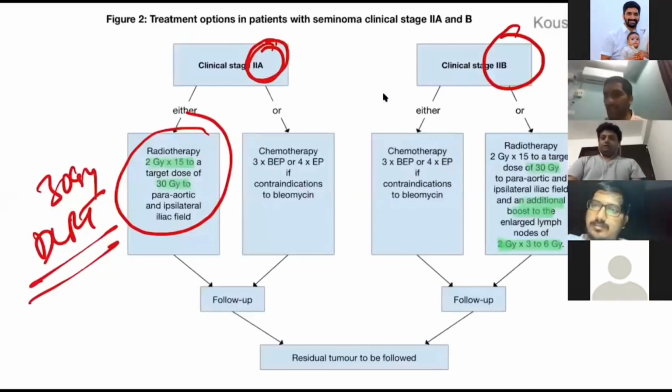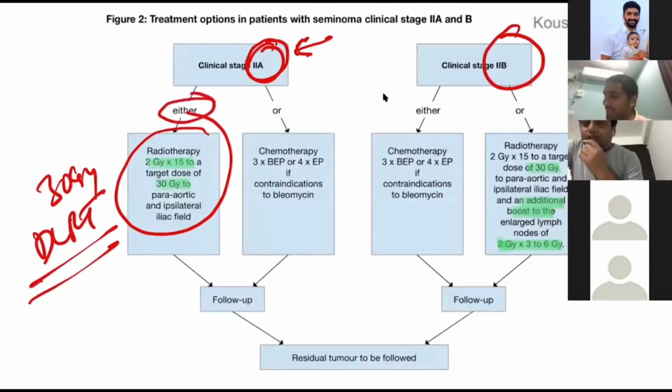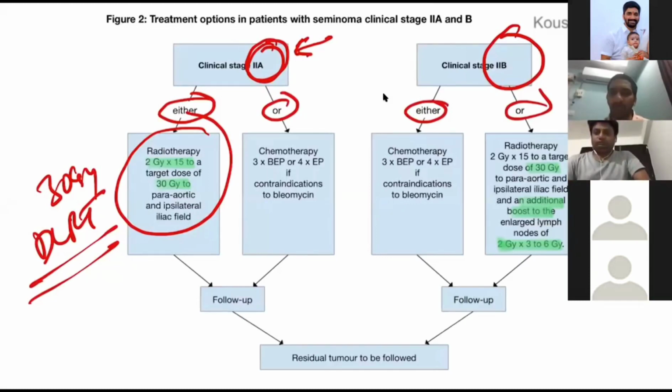So this is the slide that I am posting for EAU. Can you see my slide? Yes, sir. So, EAU doesn't commit. It says either radiation or chemotherapy. In the previous slide also, the recommendation, both are given as a strong recommendation. For MCQ purposes, you won't be asked both.